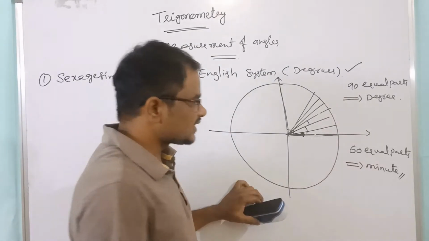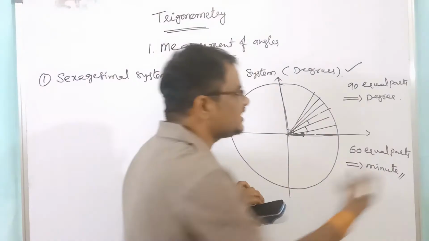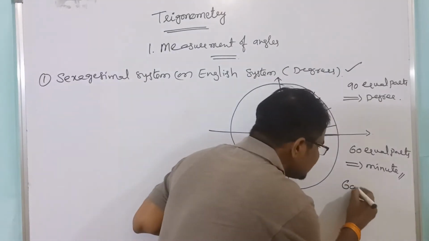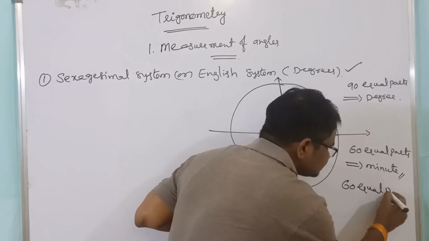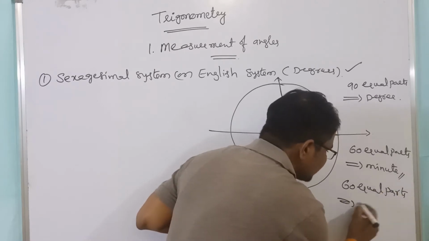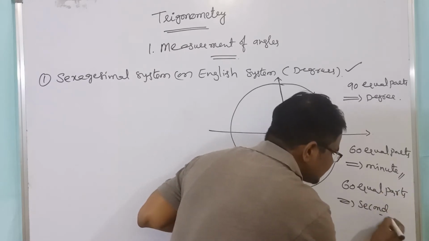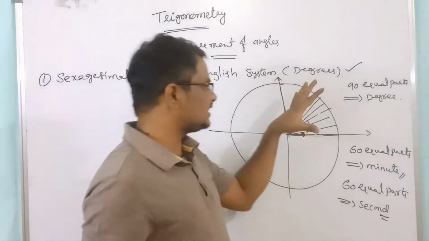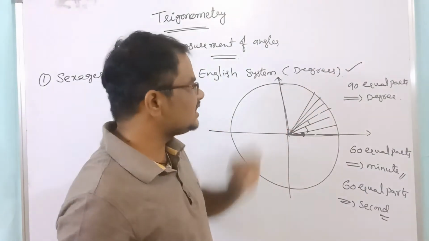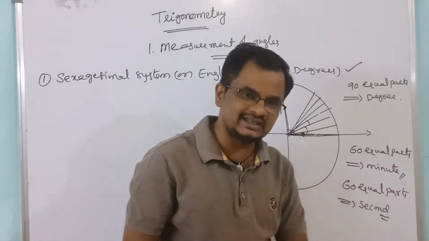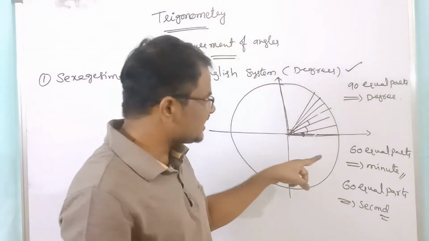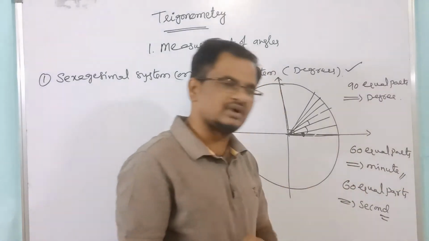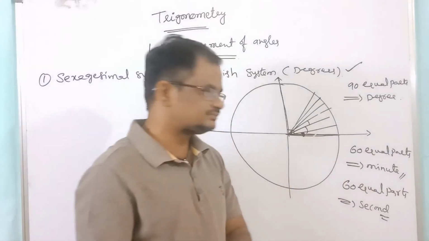Again further, each minute is divided into 60 equal parts. Each part is called what? Second, right? One right angle divided into 90 equal parts, each part is called a degree. Again, each degree divided into 60 equal parts, each part is called a minute.